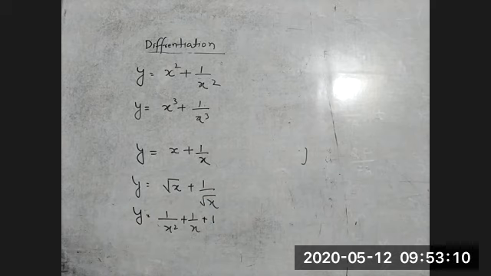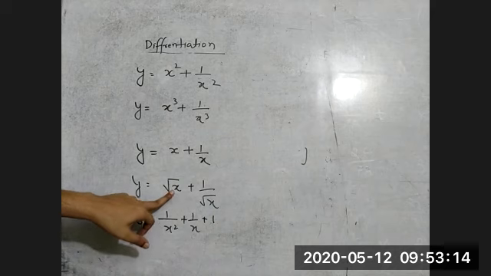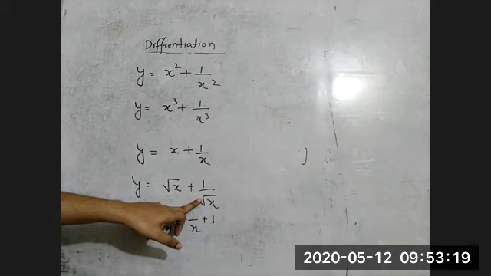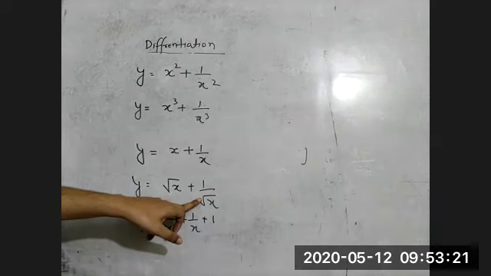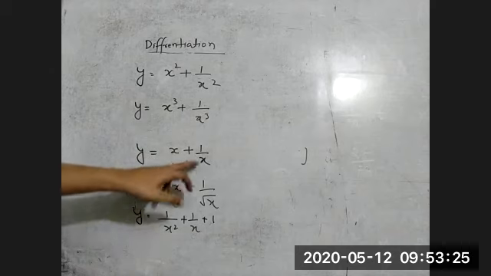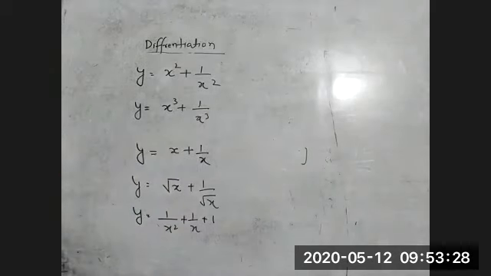Note down this one. See, here you can write x to the power 1 by 2. So n is equal to 1 by 2. For this, you can write x to the power minus 1 by 2. So n is equal to minus 1 by 2. 1 by x, you can write x to the power minus 1. n is minus 1.